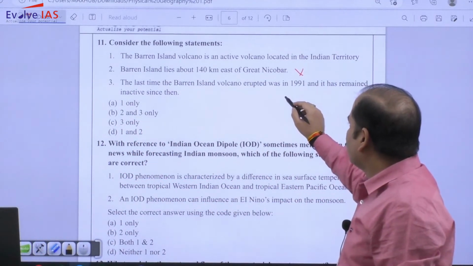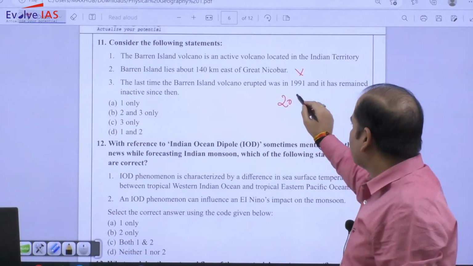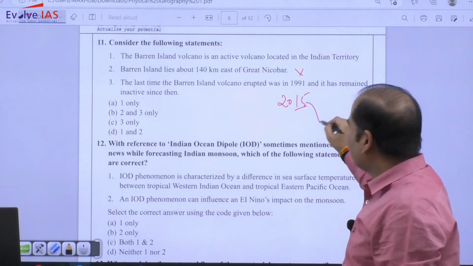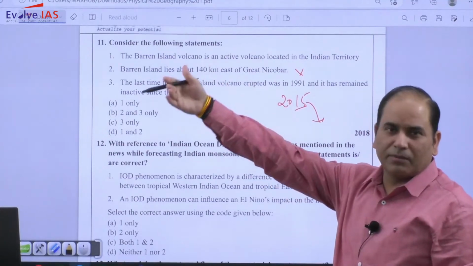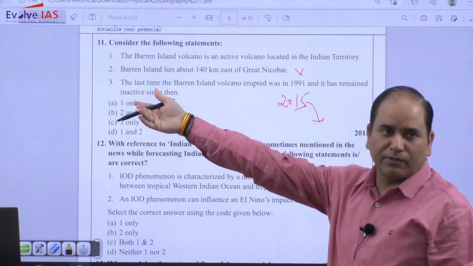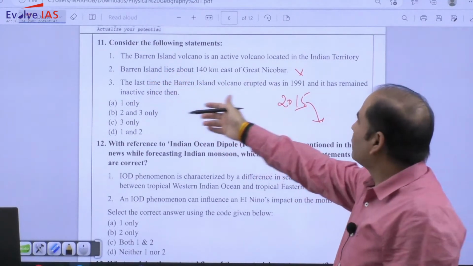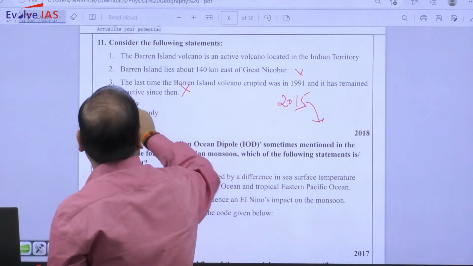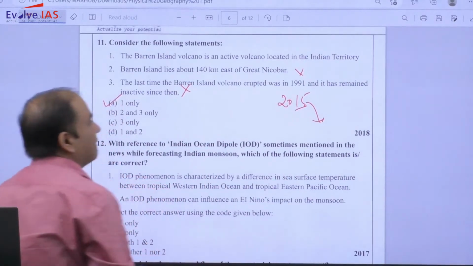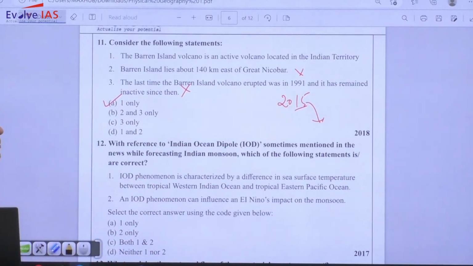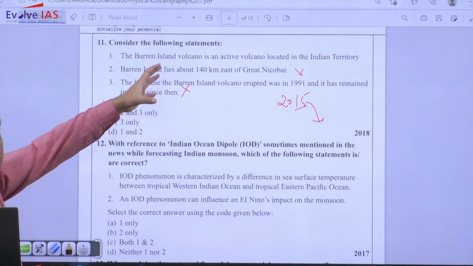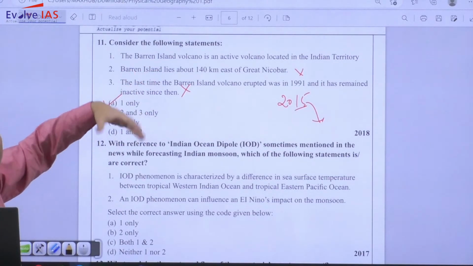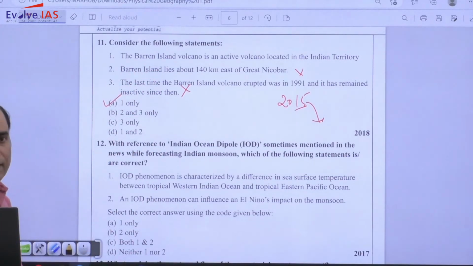Almost from 2015-16, it is continuously erupting. So it will erupt in 16, then not erupt for 1 year, then again erupt. So that is incorrect. So the answer will be, of course it was related with the eruption. So it is a mix of static as well as current related question. So they ask such questions too.